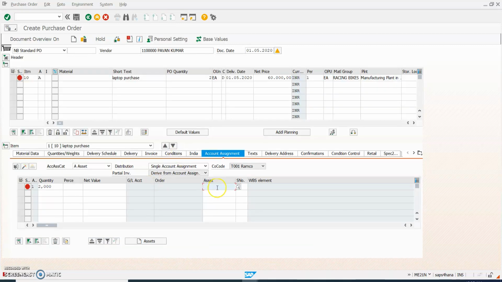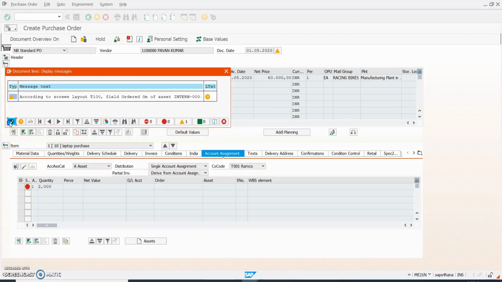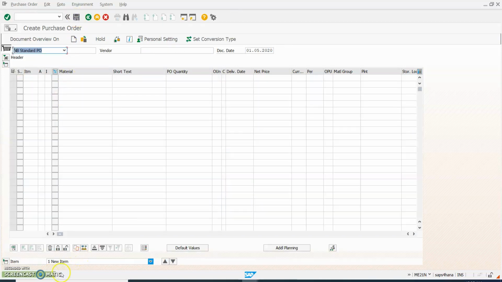And here we have to give the asset. If you know the asset number you can give it, otherwise we can create the asset master at the time of purchase order creation. So click on this, then give the asset class and press enter because this is a mandatory field in the asset master, and continue. Continue and save it. The purchase order number has been created, 3732.